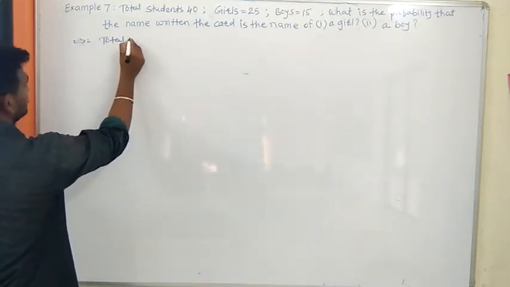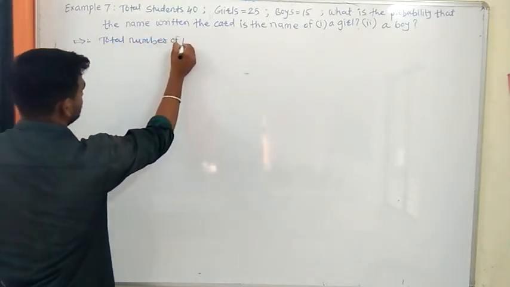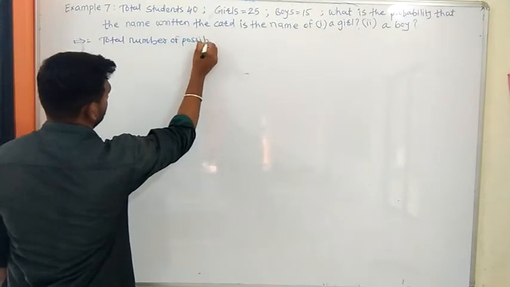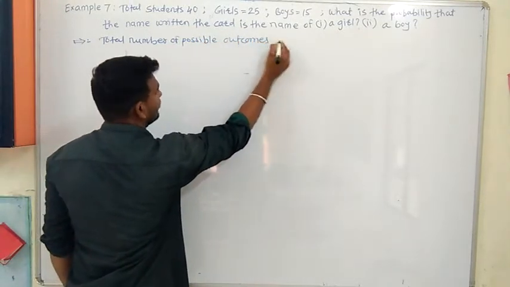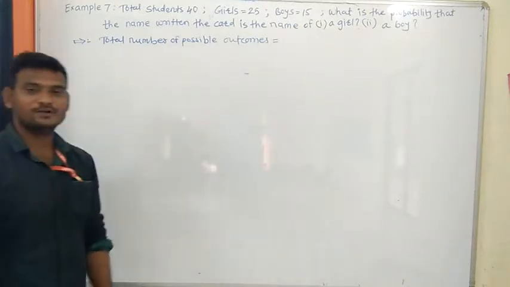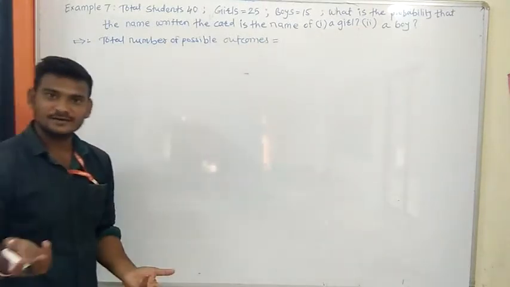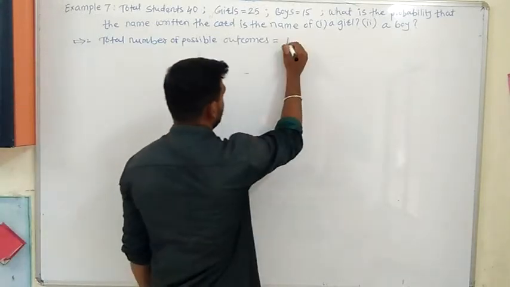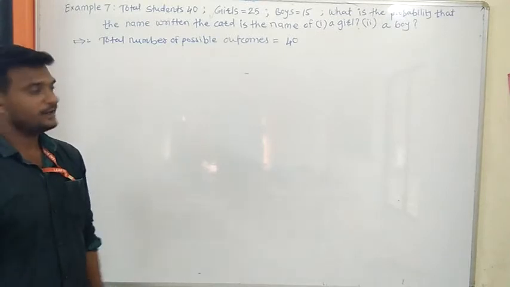Total number of possible outcomes कितने हैं? कितने आउटकम्स आ सकते हैं? How many possible outcomes are there? There are a total 40 students. 40 outcomes will come. Okay, total outcomes will be 40.